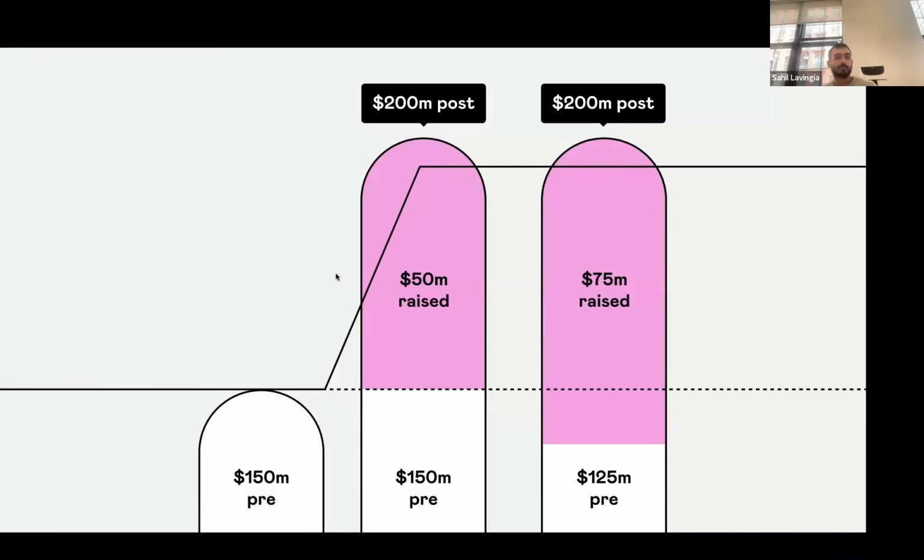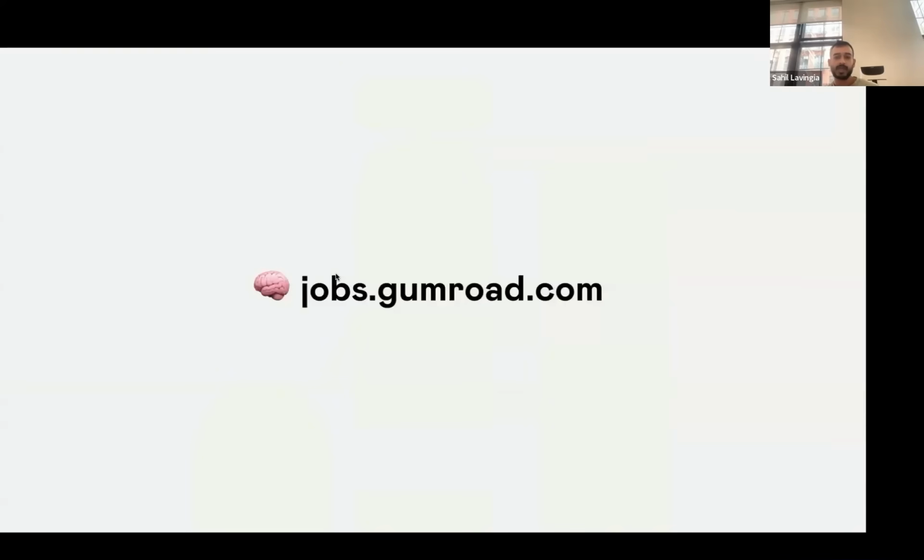It's not about getting to 100%. It's about you're already at 100%. We don't need to raise any more money. We're profitable. But if we raise more money, we can hire more people. We can pay them more money. We can get more people working on Gumroad and Helper and Flexile and get to more net income and cash flow and buy more companies and conquer the entire alphabet someday. So anyway, that's, I think, everything I have.